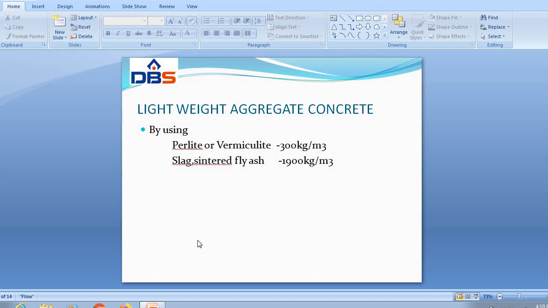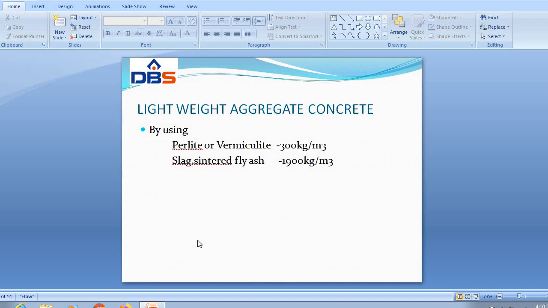Next one, lightweight aggregate concrete. Lightweight concrete is made by the use of lightweight aggregates. We have seen that different lightweight aggregates have different densities. Naturally, when these aggregates are used, concretes of different densities are obtained.